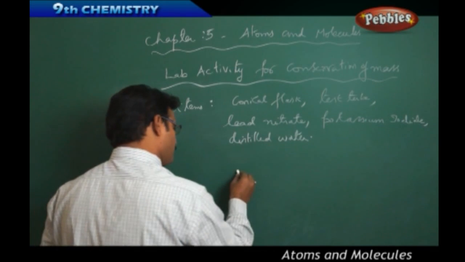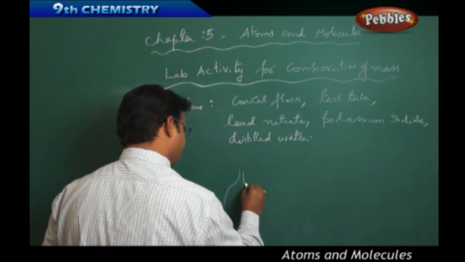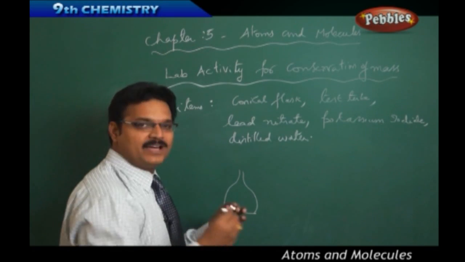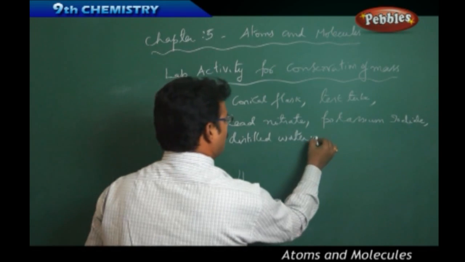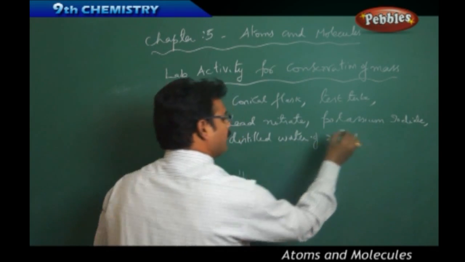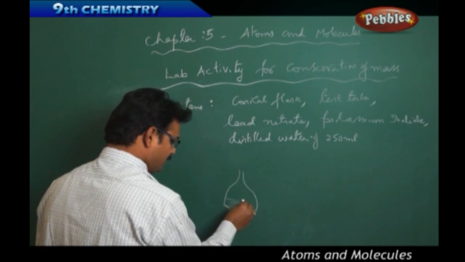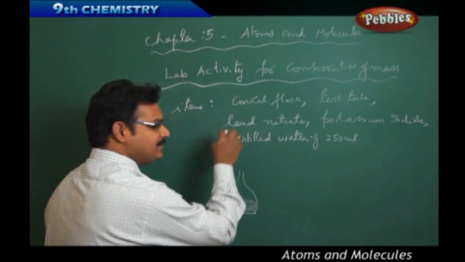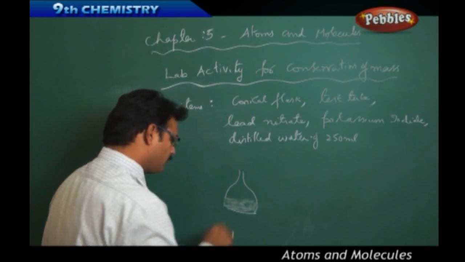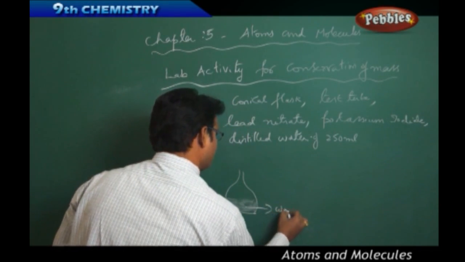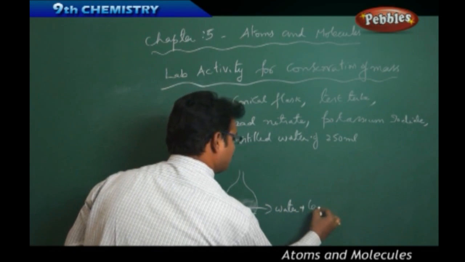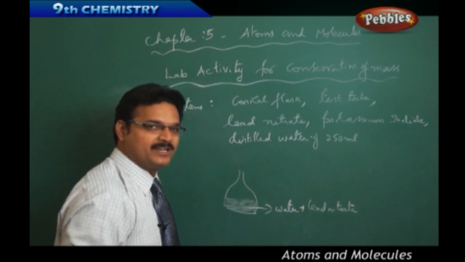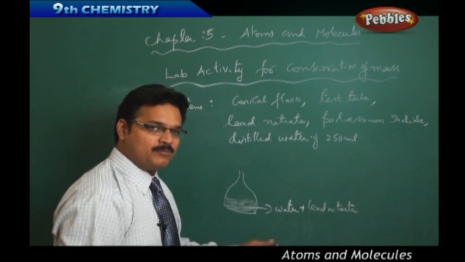See here, you have taken a conical flask and a fixed amount of distilled water, say 250 ml. Pour the distilled water into the conical flask. Now add lead nitrate to that water, a fixed amount, a small amount, not a very huge amount.